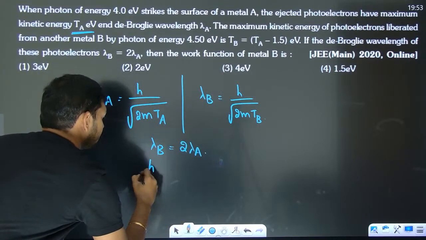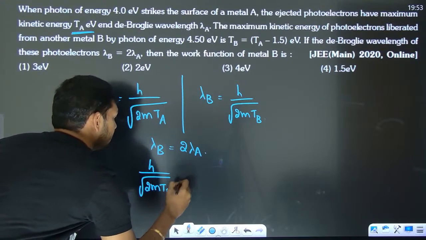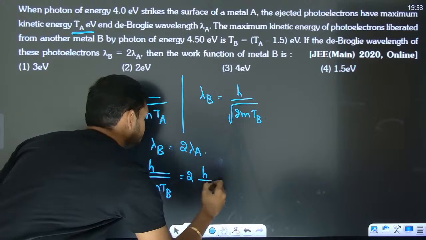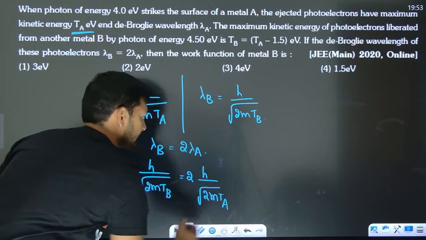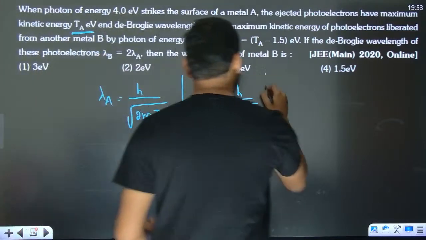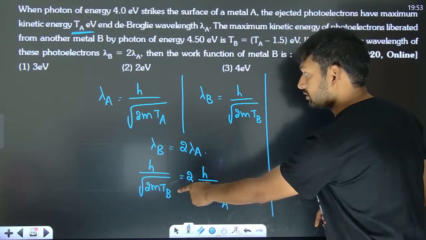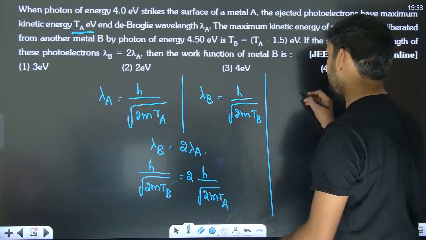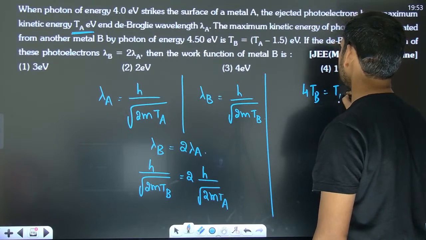So h by root 2m Tb is 2 times h by root 2m Ta. Now if you do the squaring, what are you going to get? 4 Tb is going to be equal to Ta.